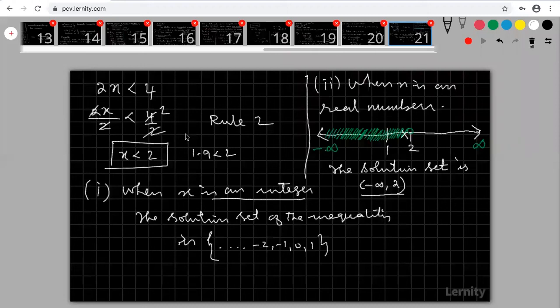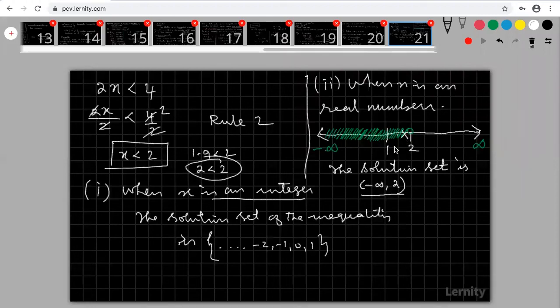Look at that. Suppose I take 2 here and apply it here: 2 less than 2. Is this true? 2 less than 2 is false. So therefore, I am not including it.